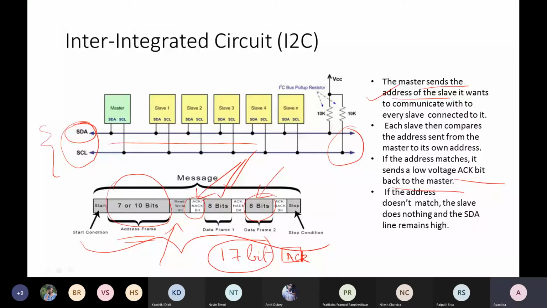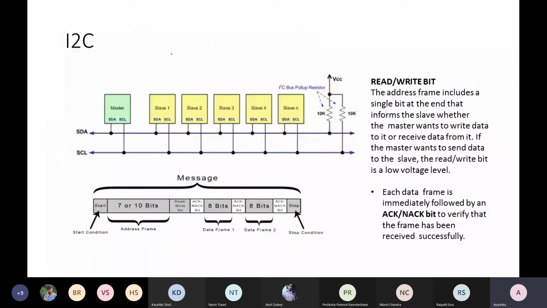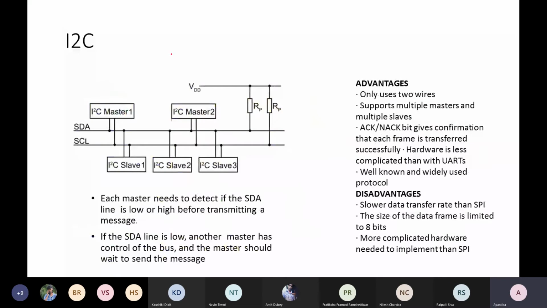So next, this is for single master. Just a little bit of extension. Bit by bit we have talked about acknowledgement that we have already discussed. Next, we come to this multiple master, multiple slave version of I2C, where the same two wires are used for multiple masters. Same thing like single master, any master will send the address of the slave and then the communication will start.